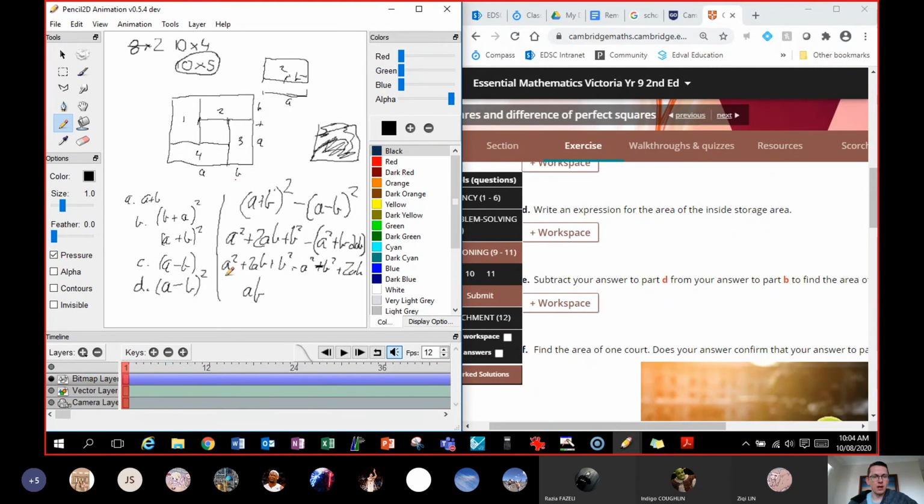So that would get rid of my a squared, because a squared minus a squared leaves you with nothing. So that's gone. b squared minus b squared leaves you with nothing. 2ab plus 2ab leaves you with 4ab. That is the area of just the 4 courts. Now, if you've got 4 courts, divide that by 4. That's the area of 1 court. So you can see we're right.